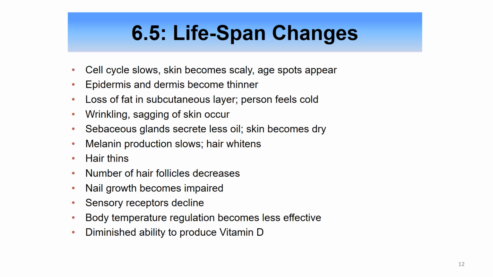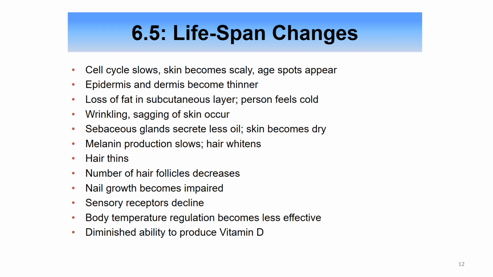Lifespan changes that occur to the skin. As we get older, skin becomes scaly, age spots appear. Our epidermis and the dermis become thinner. There can be loss of fat. That's why as people get older, they feel colder. Wrinkling, sagging of skin. Sebaceous glands release less oil. Skin becomes dry. Melanin production slows.